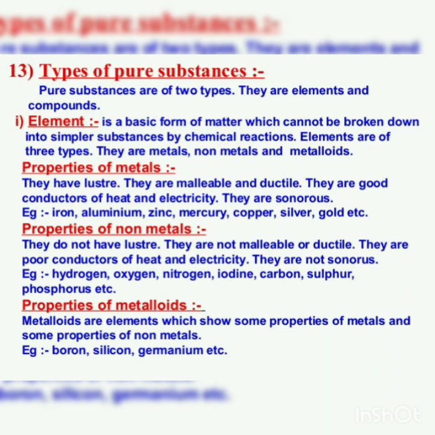Let us discuss the properties of metal, non-metal and metalloid. The properties of metals: they have luster, they are malleable and ductile. They are good conductors of heat and electricity. They are sonorous, for example iron, aluminium, zinc, etc. Properties of non-metals: they do not have luster, they are not malleable or ductile, they are poor conductors of heat and electricity, they are not sonorous. For example, hydrogen, oxygen, nitrogen, etc. Properties of metalloids: metalloids are elements which show some properties of metals and some properties of non-metals. For example, boron, silicon, germanium, etc.